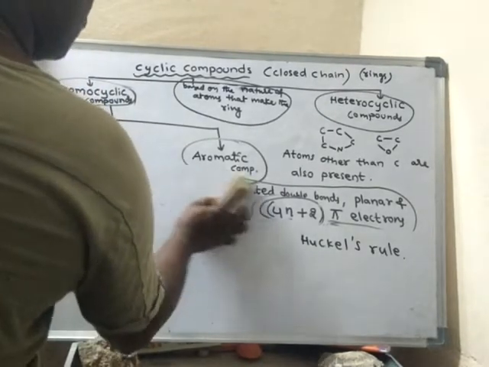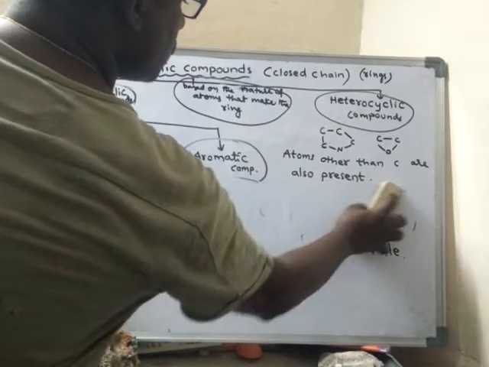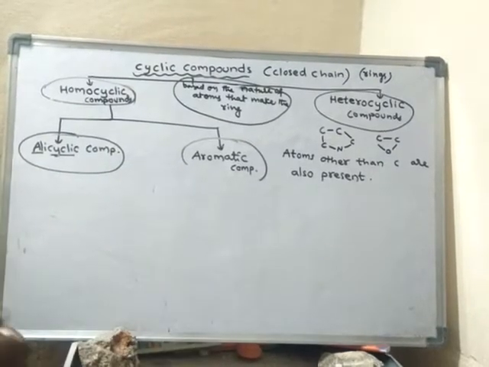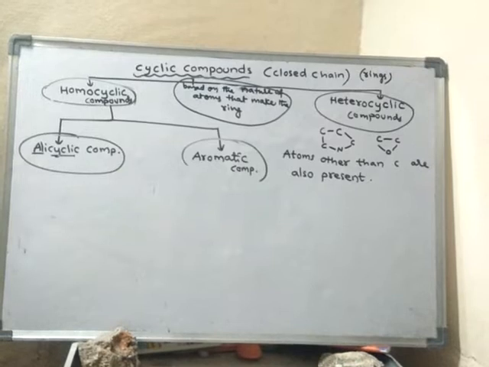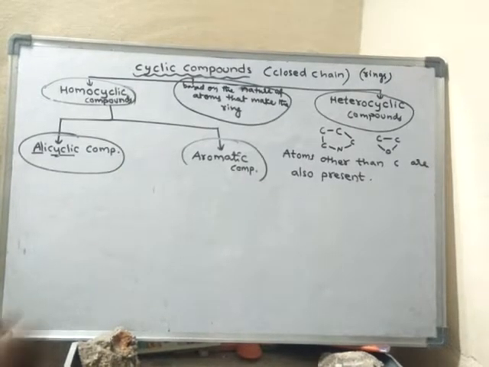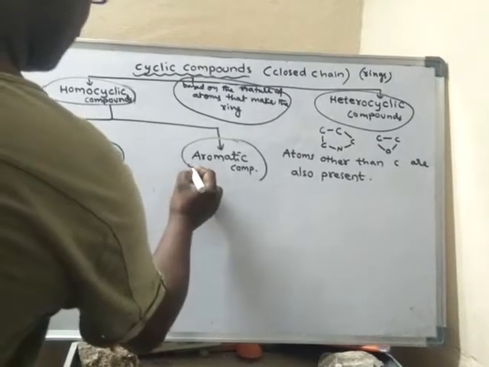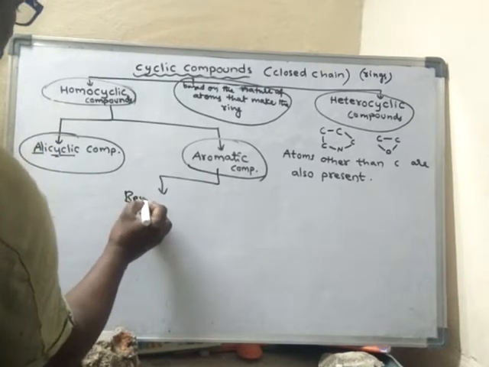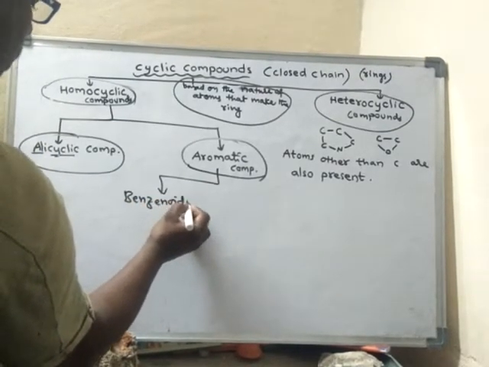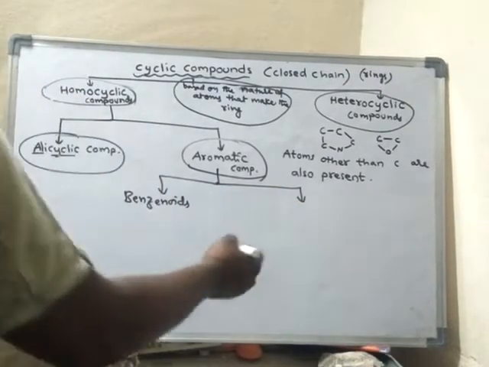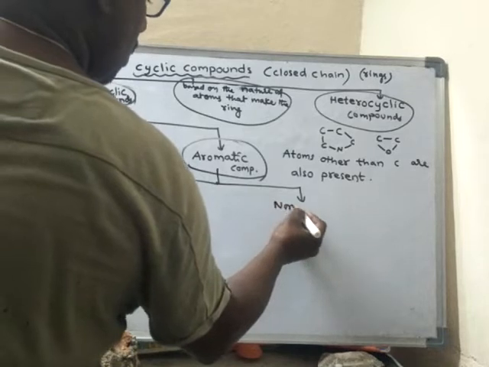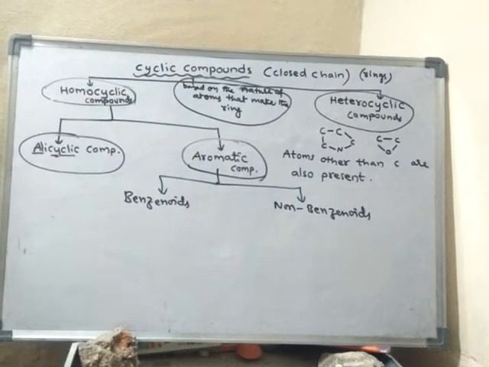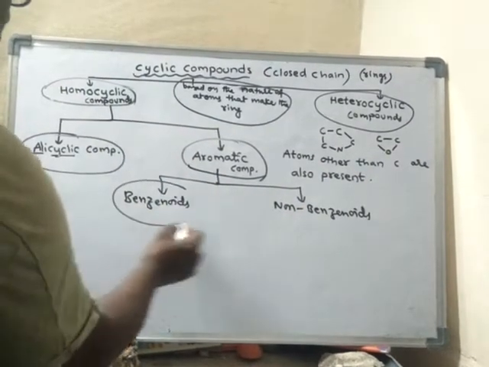Next, this is all about homocyclic compounds. Homocyclic compounds are classified into alicyclic and aromatic. And these aromatic compounds are further classified into benzenoids and non-benzenoids. What are benzenoids?